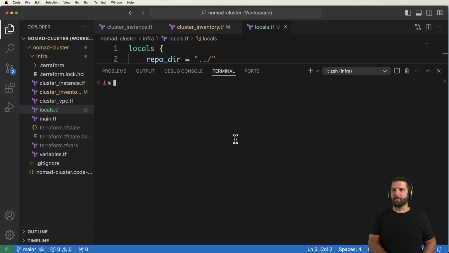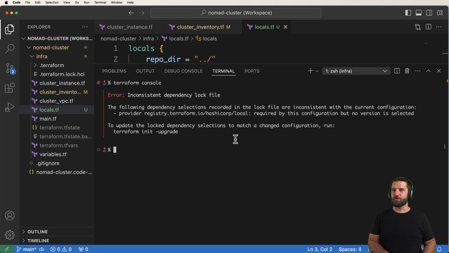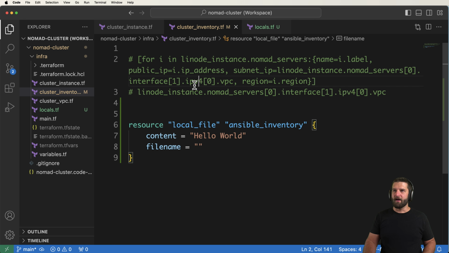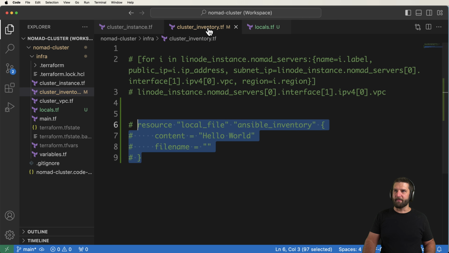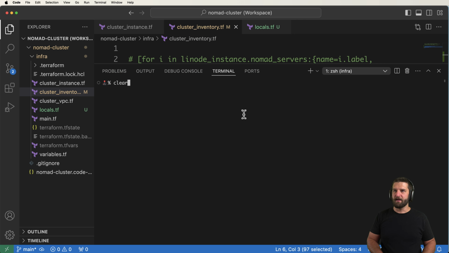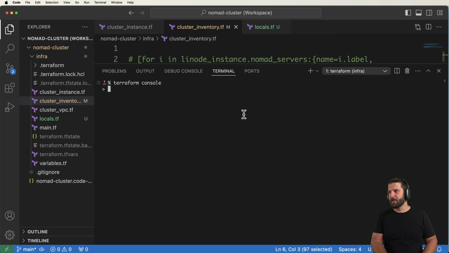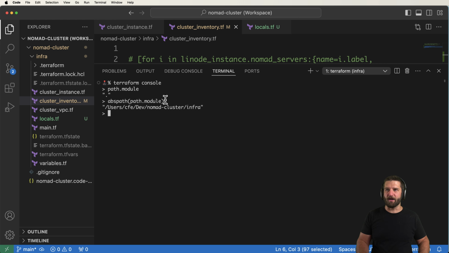So we can actually jump into Terraform console, and we've got an inconsistent dependency lock file. I'll come back to that in a moment. So let's go ahead and comment out the cluster inventory for just a moment, and then we'll go back into the console itself. So what I can use is path.module. This is built into Terraform. Path.module is just a period. That doesn't tell me a whole lot. So I can also do abspath of path.module. That is the absolute path of path.module. This is actually where it exists on my machine. Yours would reflect that as well.